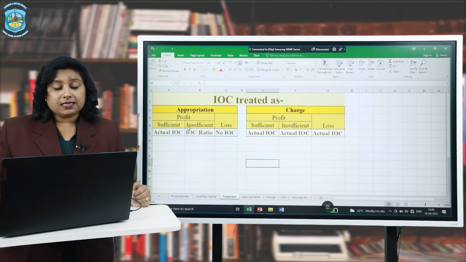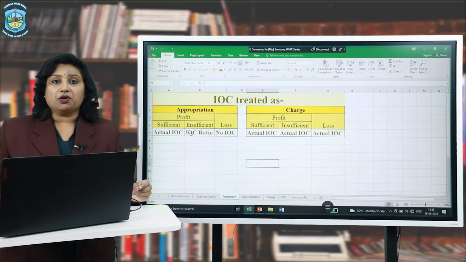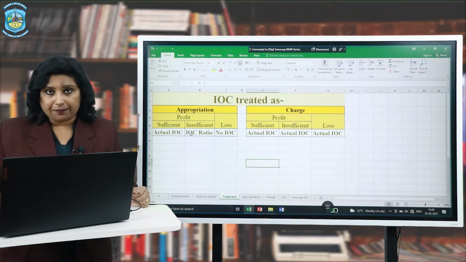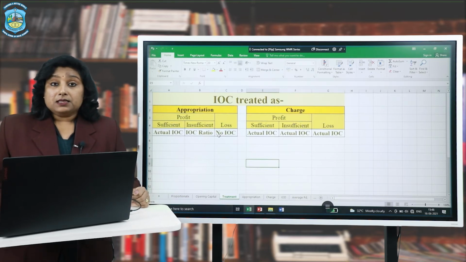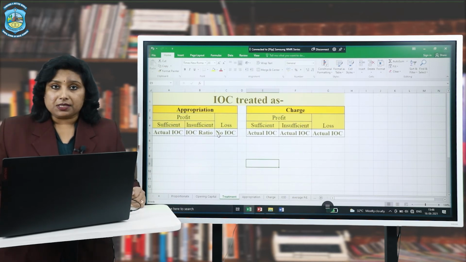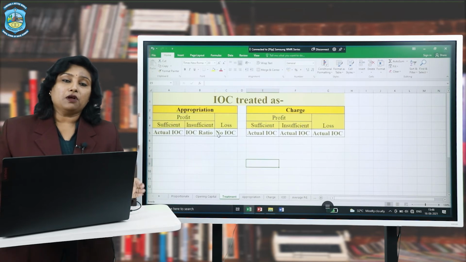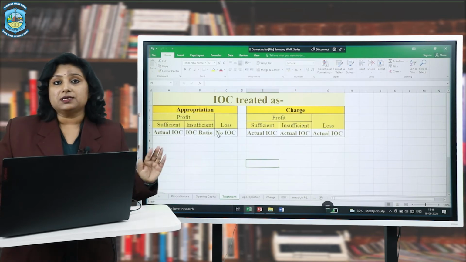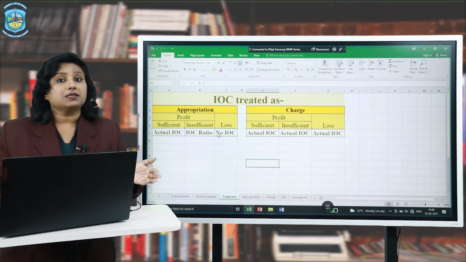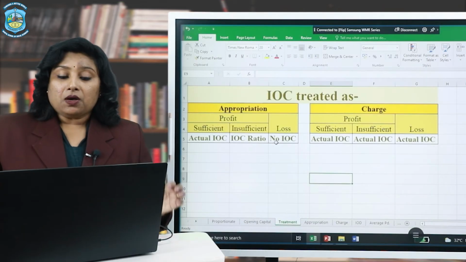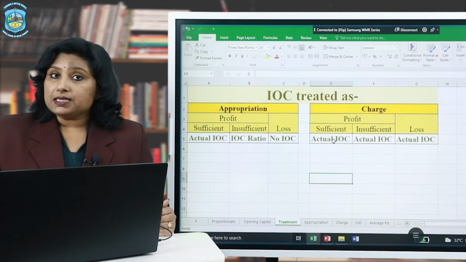But in case insufficient profits are there, then we need to divide the insufficient profit in the ratio of interest on capital itself. Whereas in case of loss, there shall be no interest on capital. Right? Because in the case of loss, there is no appropriation at all, be it interest on capital or salary or commission. Now, the second case, that is when it is treated as a charge.